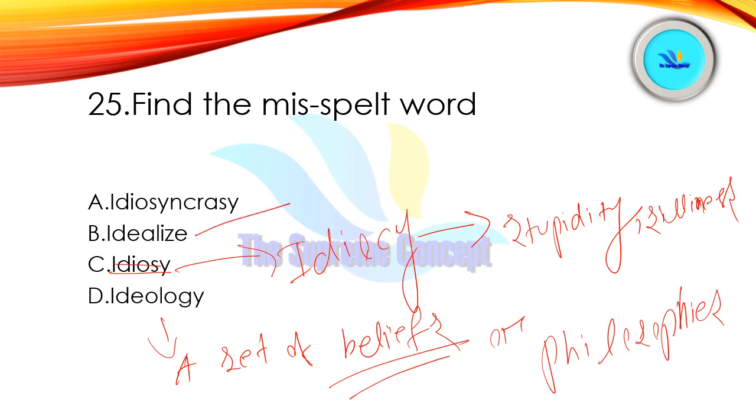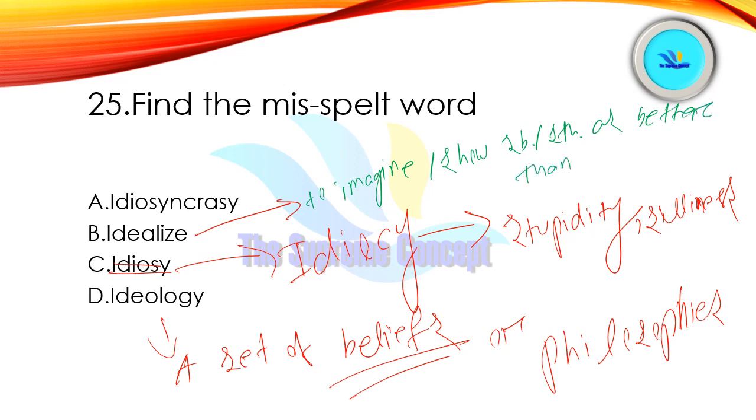And then we have idealize. If you idealize somebody, that means you imagine that particular person as better than others in reality, right? Idealize means, let me write it for you. To imagine or show somebody or something as better than others in real.